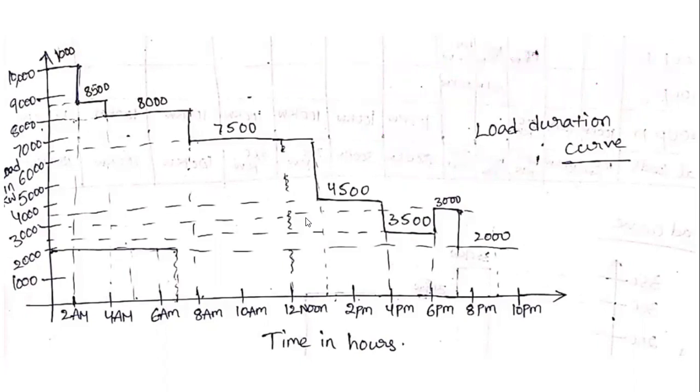Next, we are calculating the average load. What is the formula for average load? Average load is equal to the number of units generated divided by hours.